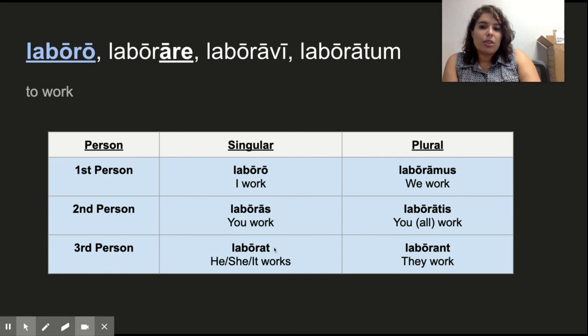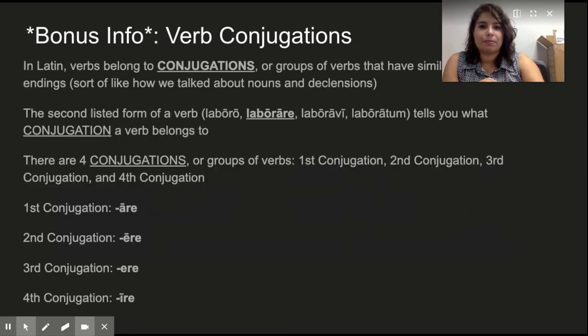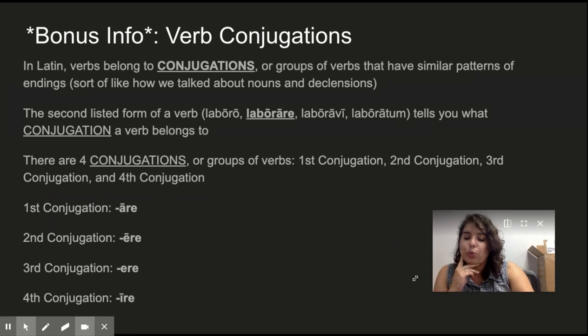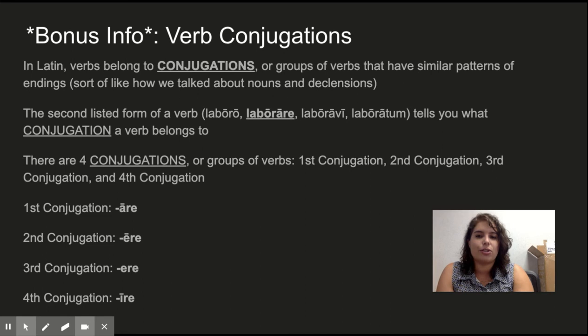Again, mostly get those endings down. If you look at the verb ending, it tells you who's doing it, and that's going to help you with your translation. One last really quick note, and I'm just going to go through this really quickly because we'll get more in depth later. I know this is something I don't think you got into last year, but it's just some bonus information.